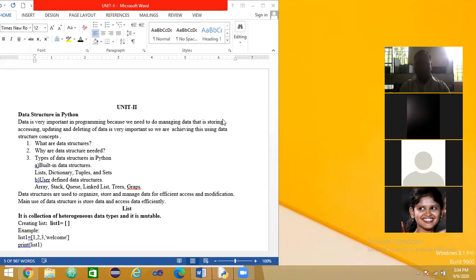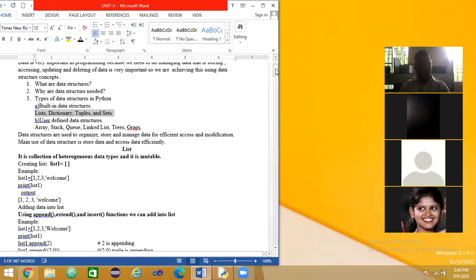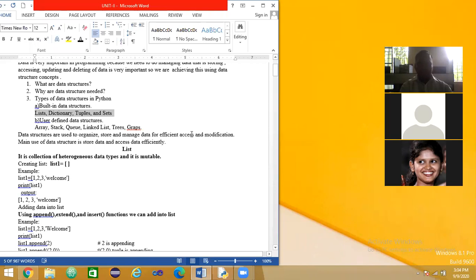First, we will discuss what is list. The first type is list. You know the user-defined data types, you heard the names arrays, stacks, queues, linked lists, trees, graphs. Those are the user-defined data types. And the built-in data types are, just as I told you, lists. The first data structure is list. What is a list? It is a collection of heterogeneous data types and it is mutable.